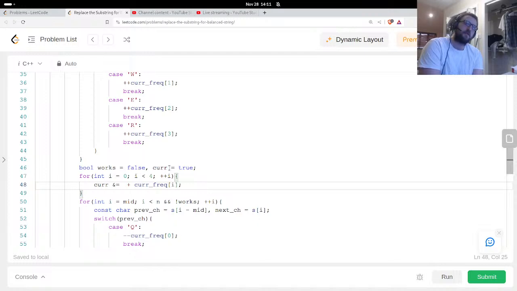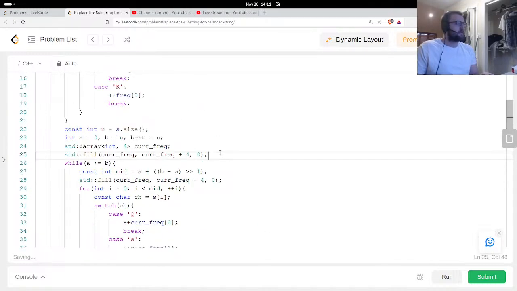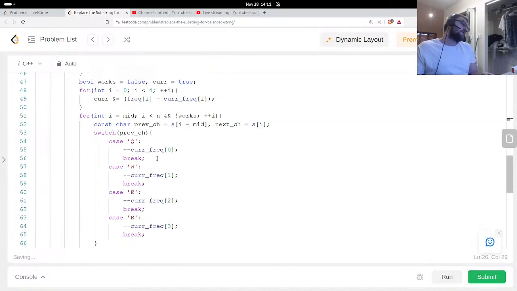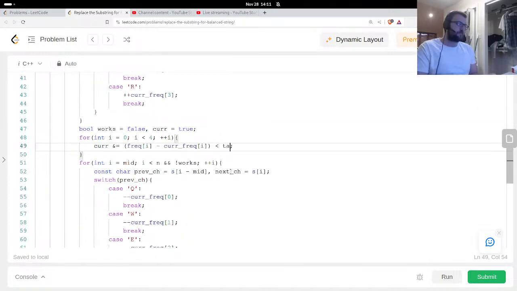I think I need to have the current, so frequency of I minus current frequency of I has to be less than the target, which is always going to be n divided by 4. It's always got to be less than the target, right? Or equal. If it's not less than or equal to the target, then this is not satisfied, right?